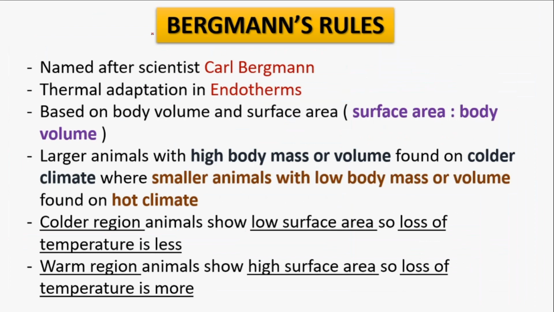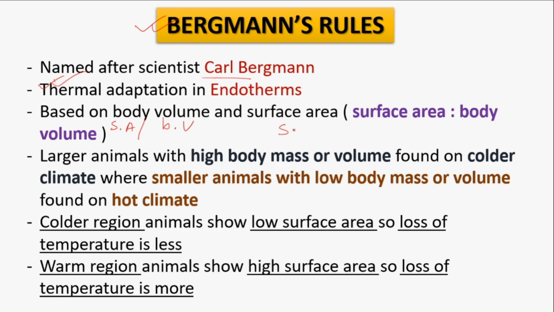Next is Bergmann's rule. It was named after the scientist Carl Bergmann, and it was based on thermal adaptation in endotherms. Basically, some scientists put forward their laws and theories on thermal adaptations mainly in endotherms. So first is Bergmann. Bergmann's rule was based on the ratio of body volume to surface area, surface area by body volume.